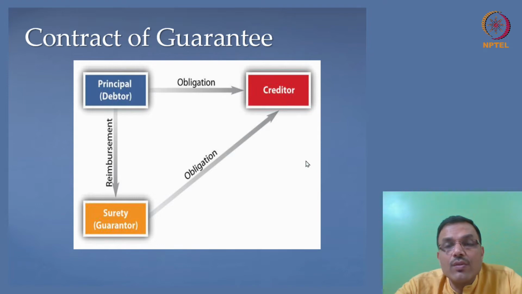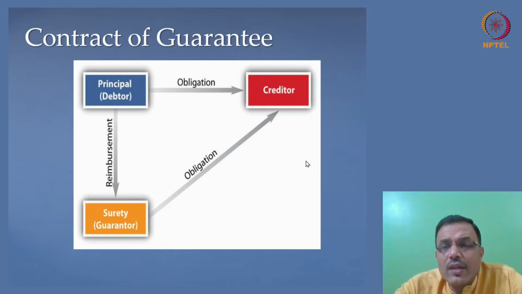And you will notice that creditors want to secure their loan. They are not sure, because there is always a risk in contracts, a risk in loan agreements, that the debtor will not repay the loan. And hence, what does the creditor do? Friends, normally the creditor would take a security. Now, if the security is mobile property, we call it pledge. If it's immobile property, we call it mortgage. There are other forms of security like charge, hypothecation, and others.